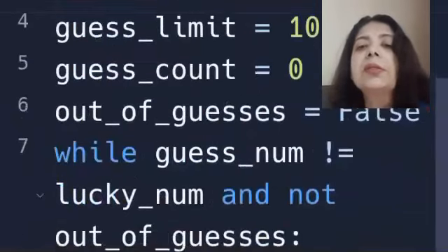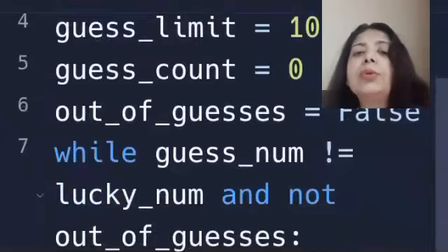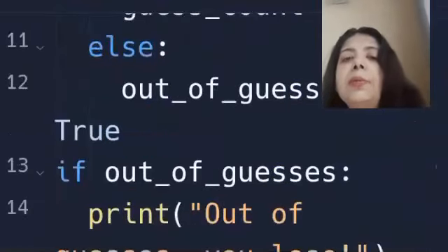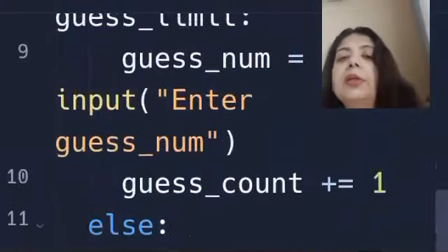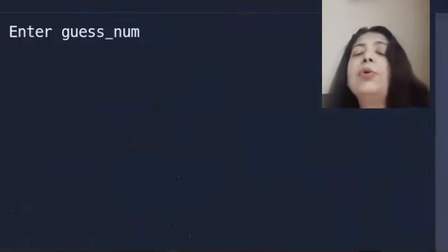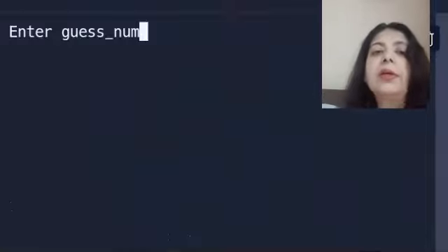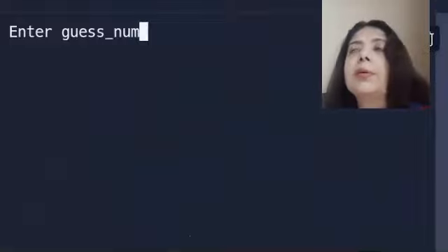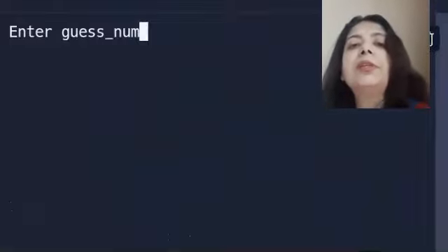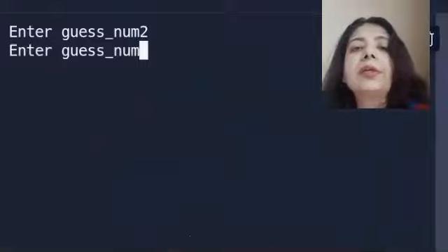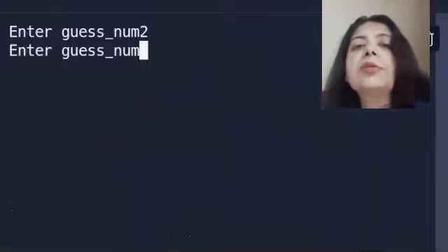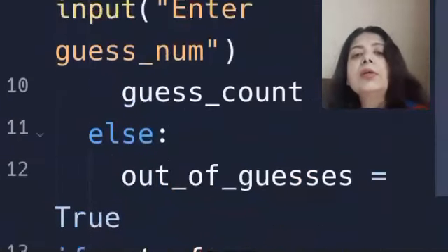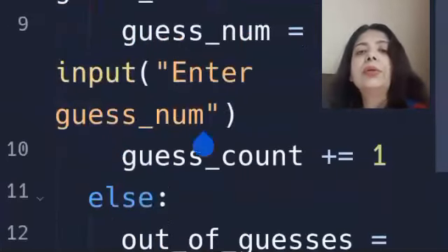So that means you can only win if you're not out of the guess counts. Within that limit, before you reach the limit of 10, you have to guess it correctly. So here, let's see: enter the guess number. This is the previous case when everything is right. You are still given the choice of entering numbers within the guess count. So let's see.